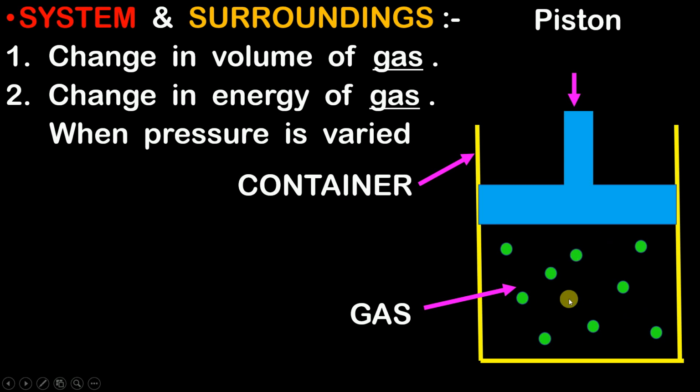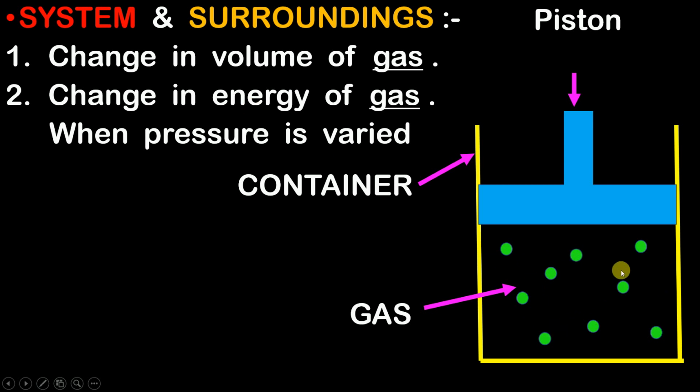So guys, can I say that when we are changing the pressure, we are going to observe this gas and study its change in volume and change in energy. So can I say that this gas is under observation and we are going to study about this gas?